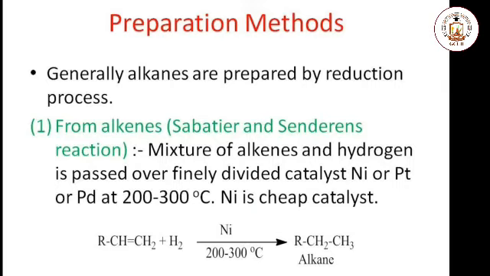The double bond contains one sigma bond and one pi bond. When hydrogen reacts with this alkene, the pi bond is broken and 2 new sigma bonds are formed. Choice of the catalyst is very important, because a cheap catalyst will be economical for the preparation of the alkane. Generally, nickel is used because it is cheap and easily available in the laboratory.